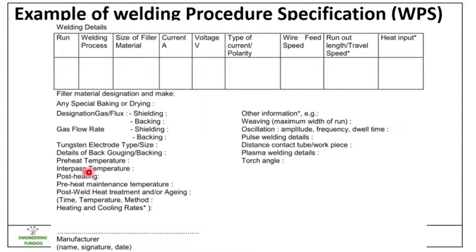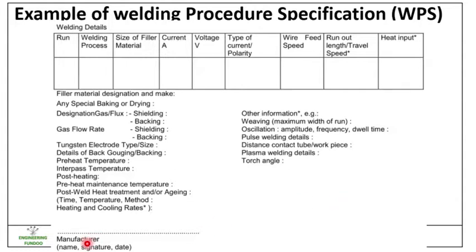gouging and backing, preheat temperature, interpass, post heating, preheat maintenance, post weld heat treatment, time, temperature, method, heating and cooling rates, other information, then weaving, maximum width of run, oscillation, pulse welding details, distance of contact tube to workpiece, plasma welding detail or torch angle. So this is the example of a welding procedure specification which is used for the arc welding process.